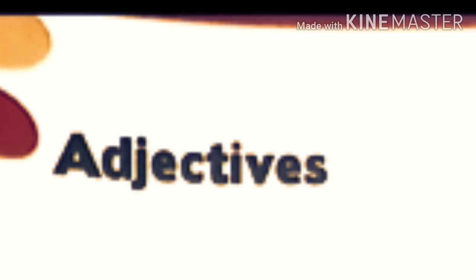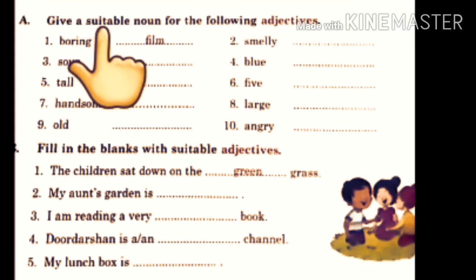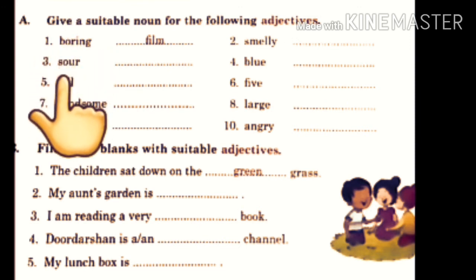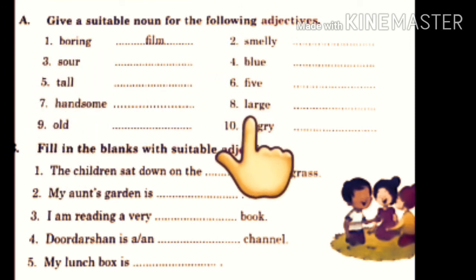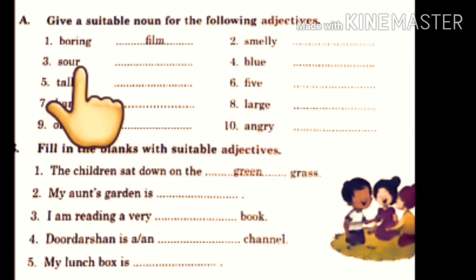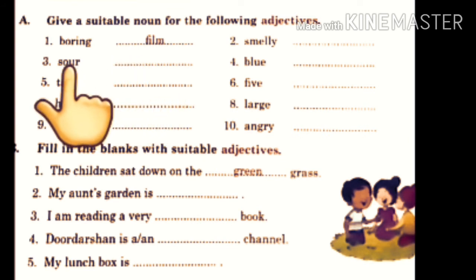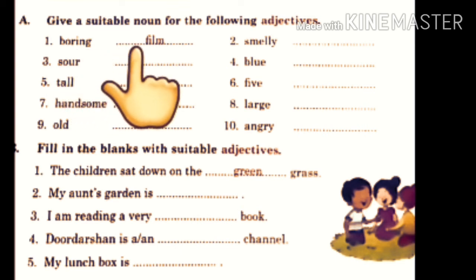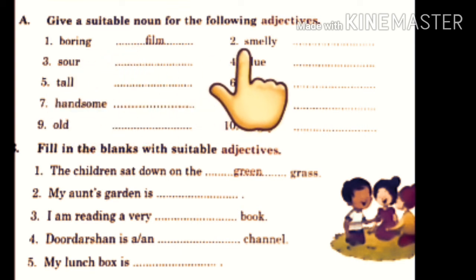Okay. Now see this exercise. Write a suitable noun for the following adjectives. Now here adjectives are already written. Now we have to write a noun, meaning for which noun we can use this adjective, like boring film. Smelly, what can be smelly?